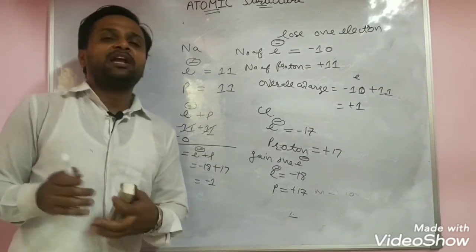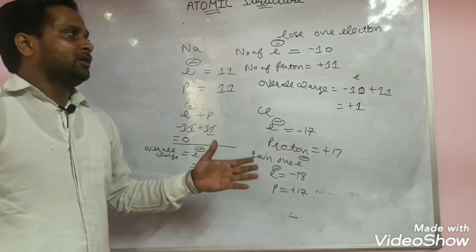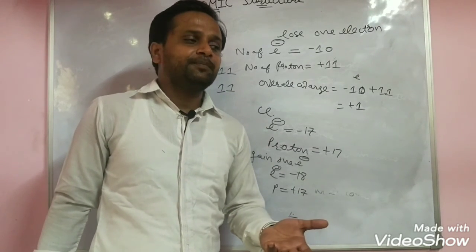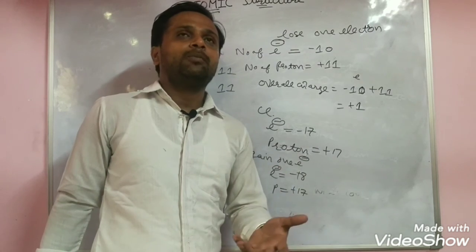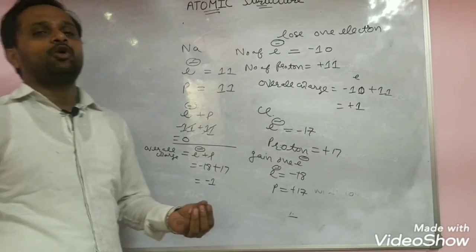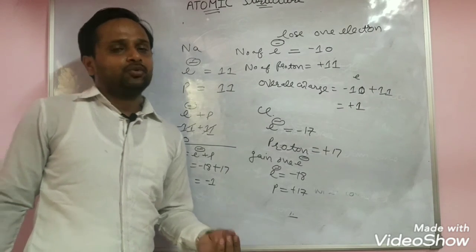This is the way to find the charge. In the next lecture, I will explain electronic configuration, valency, and how many neutrons are present in the nucleus. Bye.